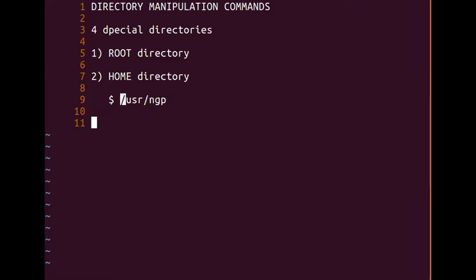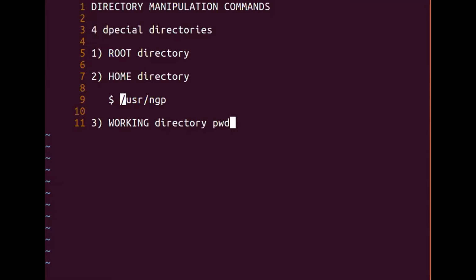The third type of directory that is available in Unix is called the working directory. The working directory is also called the current directory, and you have a command which will denote to the programmer at any given point of time in which directory he or she is working, and that command is nothing but pwd, which stands for present working directory. We will see the output of this command shortly.